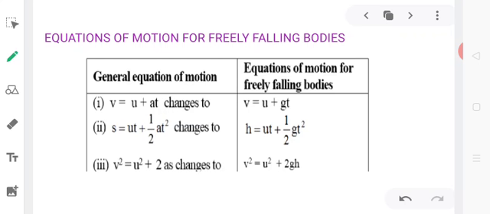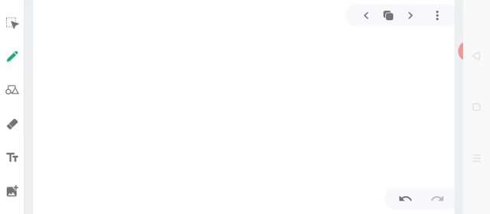s equal to ut plus half at square changes to h. h stands for height. Height is also obviously a distance traveled in the vertical direction. So that will be equal to ut plus half gt square. And the third equation, v square equal to u square plus 2as, will change to v square equal to u square plus 2gh.